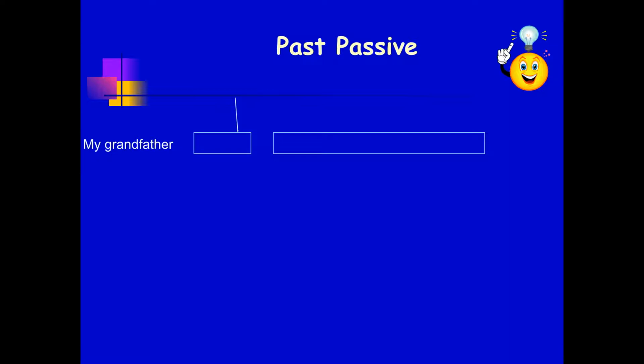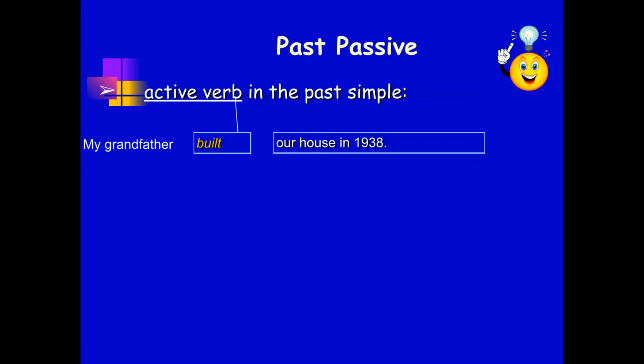For another example, my grandfather built our house in 1938. Built is an active verb in the past simple. My grandfather is the subject. Our house is the object. يبقى built فعل مبني للمعلوم في ال past simple. السبجكت بتاعه الفاعل my grandfather والobject المفعول our house.